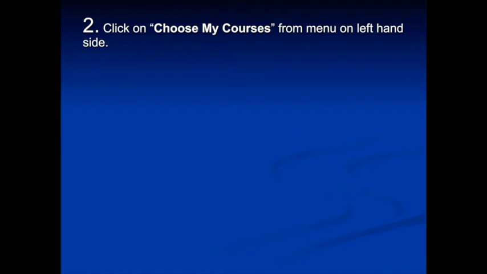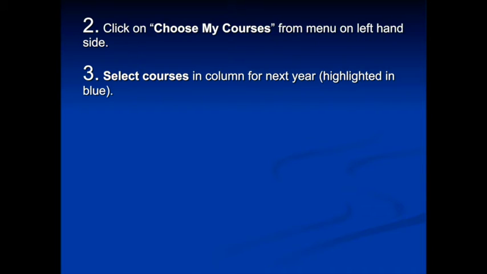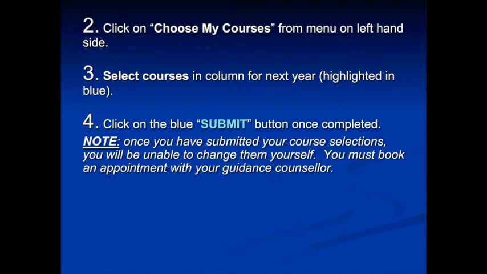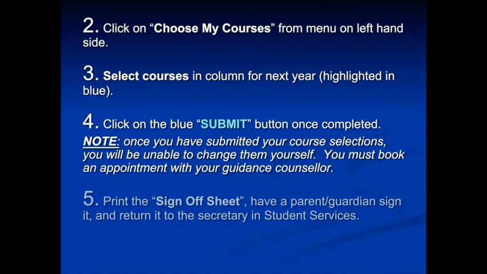Secondly, click on Choose My Courses from the menu on the left-hand side. Thirdly, select courses in the column for next year. They are highlighted in blue. Next, click on the blue Submit button once completed. Note, once you have submitted your course selections, you will be unable to change them yourself. You must book an appointment with your guidance counselor. And finally, print the sign-off sheet. Have a parent or guardian sign it and return it to the secretary in Student Services.